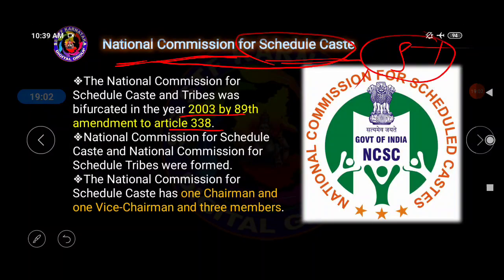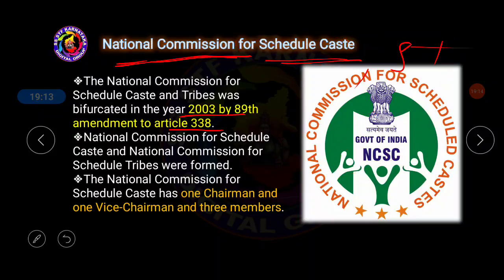This bifurcation, means division, took place in 2003 by the 89th Constitutional Amendment to Article 338 of the Indian Constitution, and both commissions were formed as a result of this amendment.